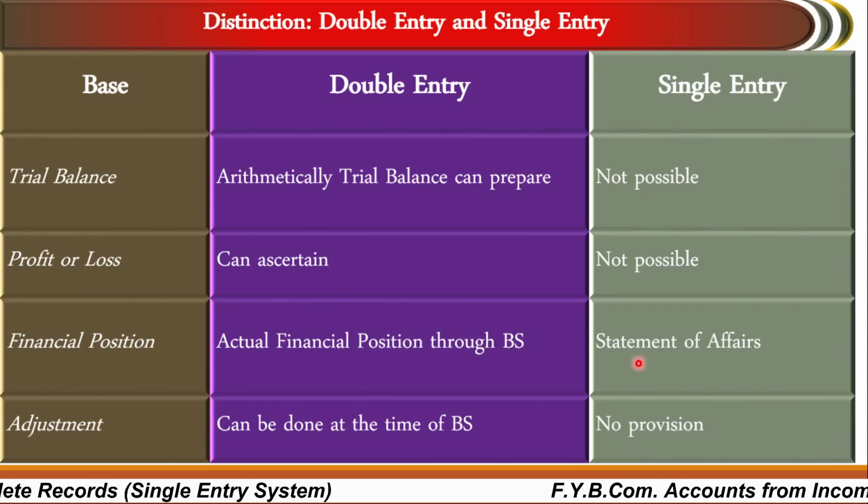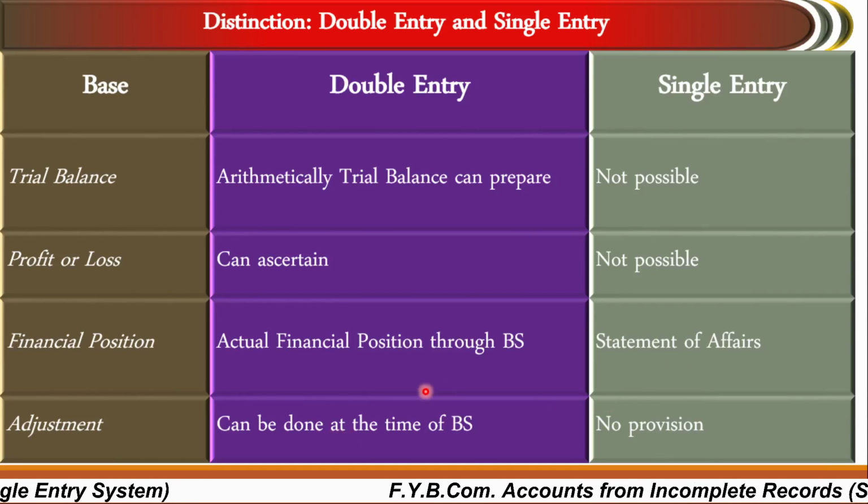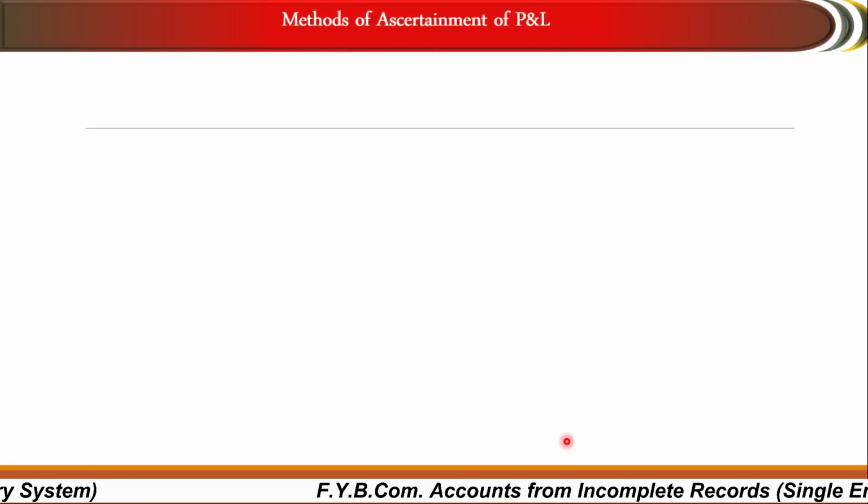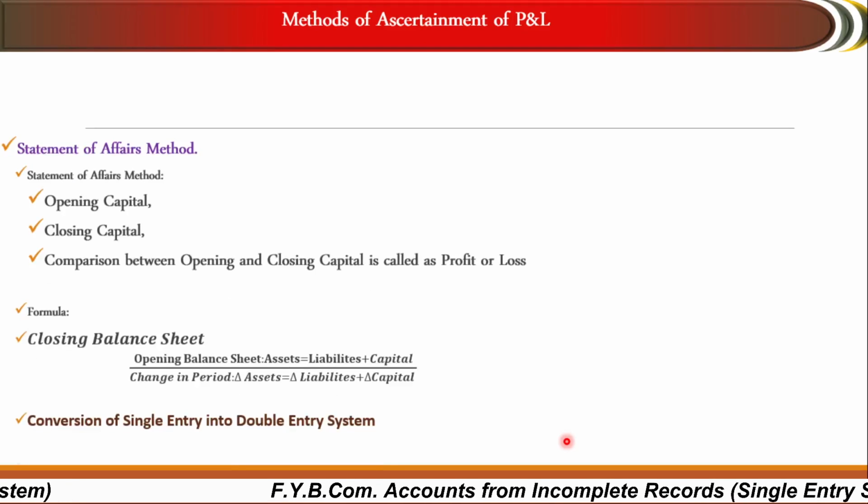But in a single entry system only a statement of affairs is maintained, and from this we cannot find out the financial position of the business. Adjustment can be done in a double entry system through the balance sheet date also, but in a single entry system there is no provision for adjustment. Here are the methods of ascertainment of profit or loss.